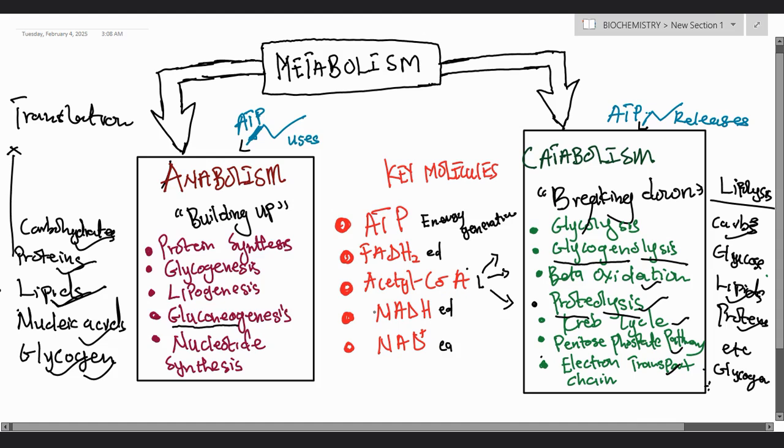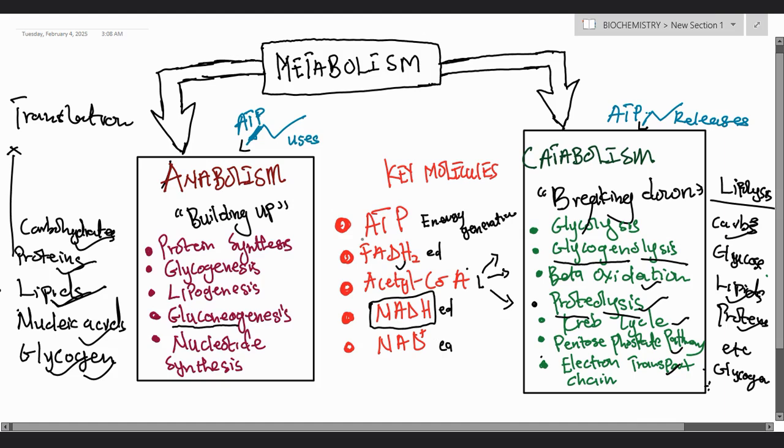Now, this one is the main electron donor compared to this one. So this one is just like the boss, and this is just like an assistant. Then we have the NAD+. So this one is an electron acceptor. So this molecule accepts electrons during metabolism.